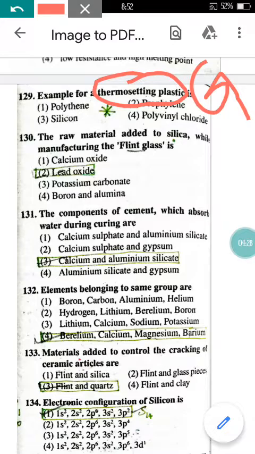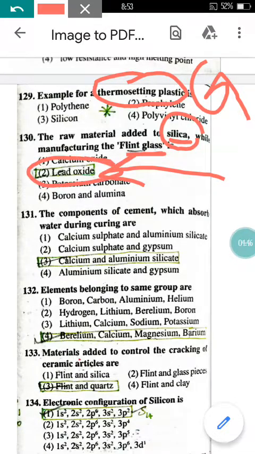The raw material added to the silica while manufacturing flint glass. While preparing flint glass, what type of raw material do we add with the silica? It is lead oxide. Just remember, for flint glass, lead oxide is added to silica to make it. Now come to question number 131 here.